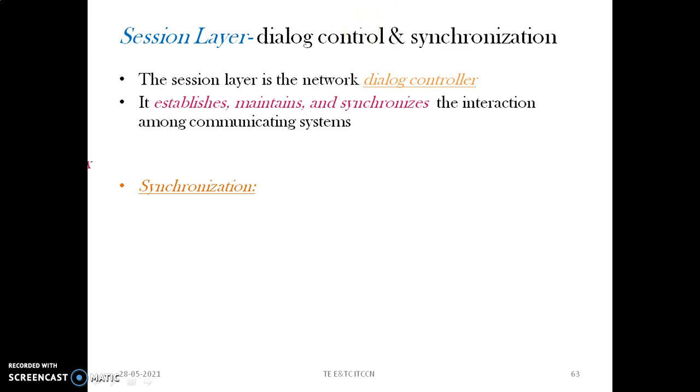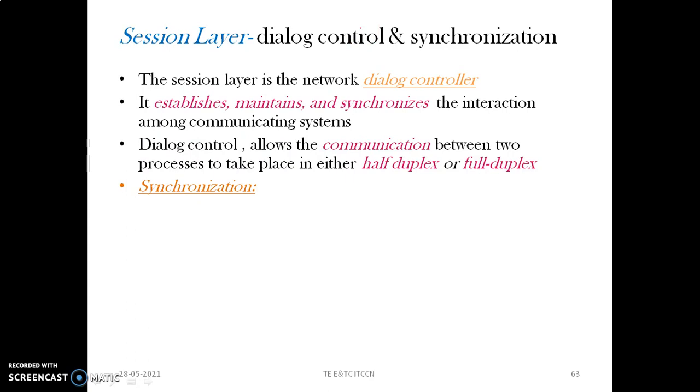So, dialogue control and synchronization. What happens inside dialogue control is that it allows the communication between the two processes to take place in either half duplex manner or full duplex manner based upon the data flow, whether it flows from one end to another end at a time or simultaneously from both the ends. So how the dialogue control and communication is held is also decided here, maybe in the form of half duplex or full duplex manner.